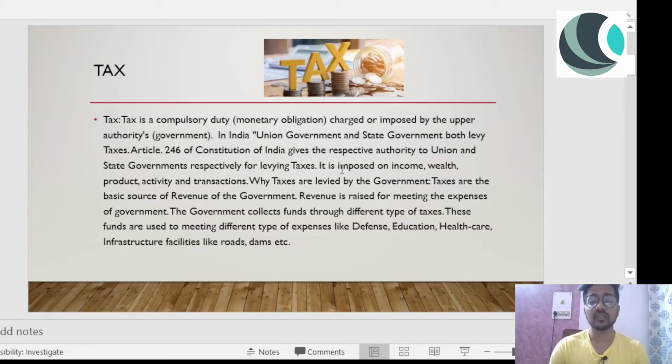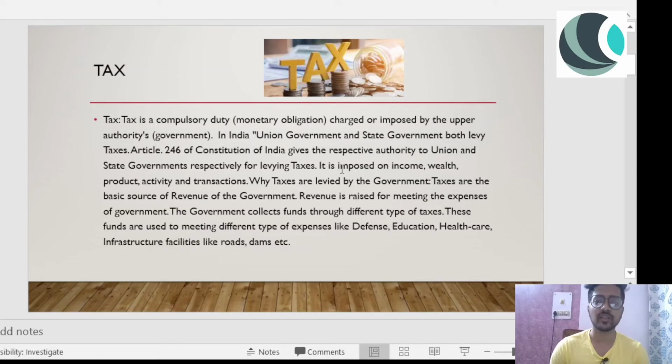So how will the government earn? Through taxes, because they have to perform transformational activities. They have to provide the basic necessities and features to every citizen of the country. So they need revenue, they need money for that, and taxes are one of the major sources. So the major and the basic source of revenue of the government. Revenue is raised for meeting the expenses of government.